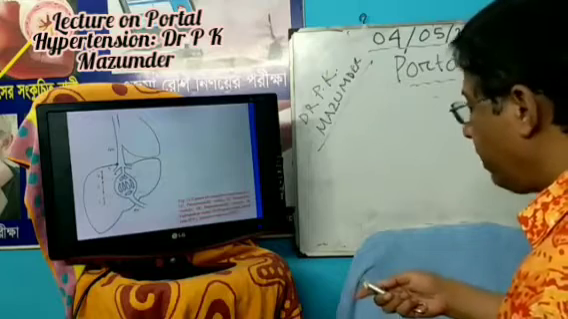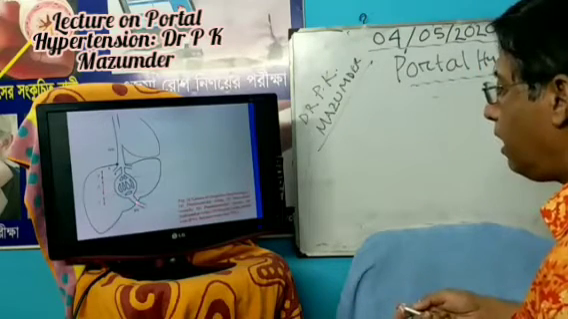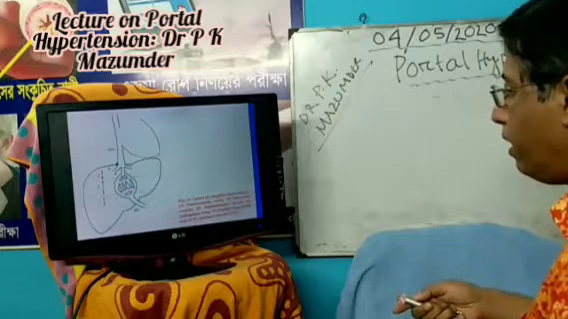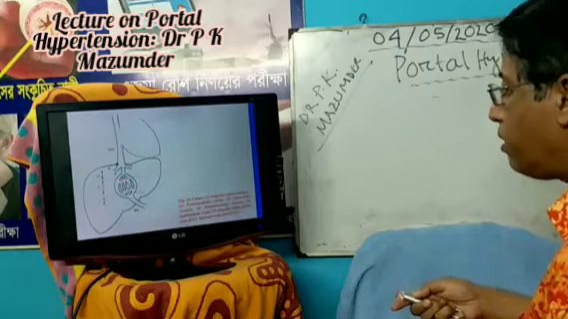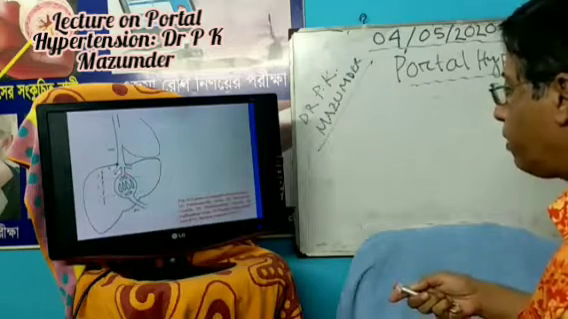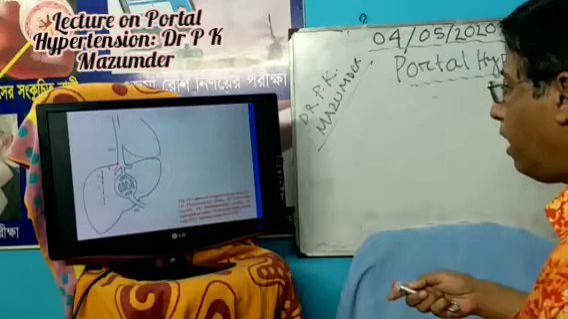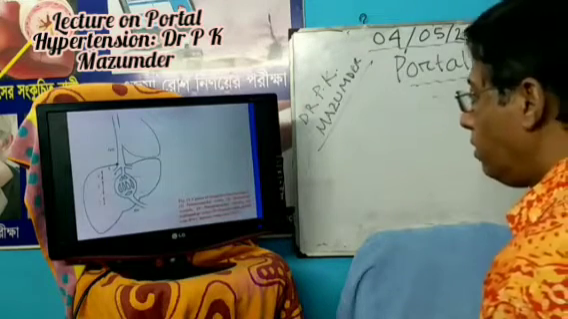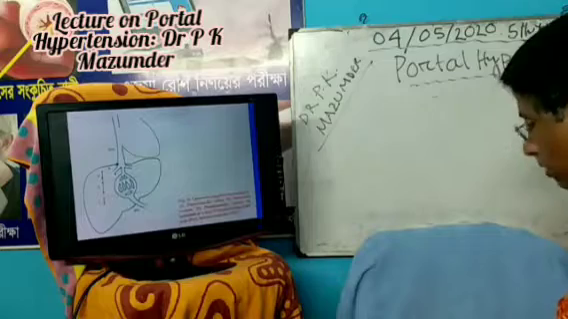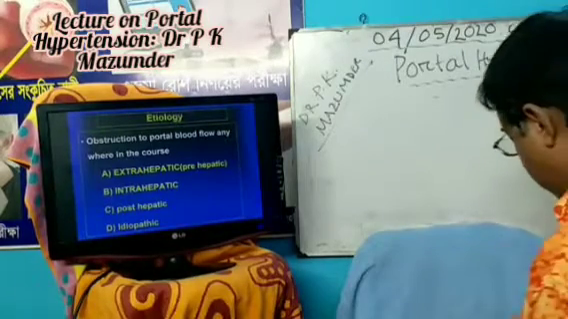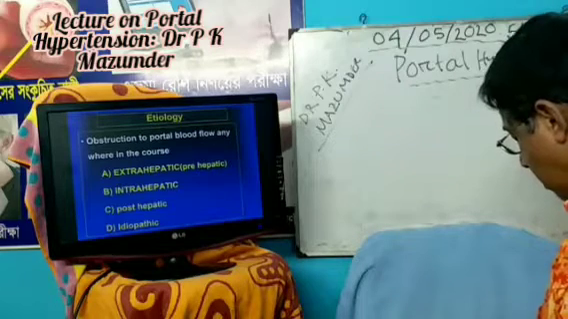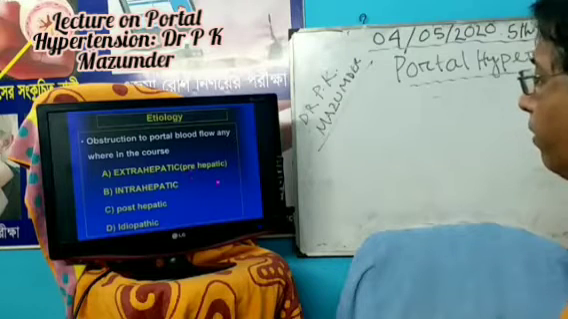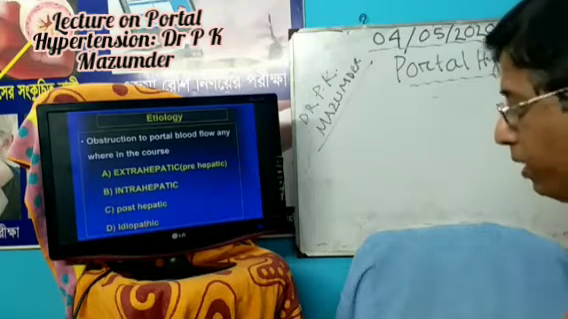It is a diagrammatic picture. This is the pre-sinusoidal vein, this is the sinusoidal, this is the post-sinusoidal, and this is the hepatic vein and inferior vena cava. I already discussed the sites of obstruction: prehepatic, intrahepatic, posthepatic, or idiopathic.